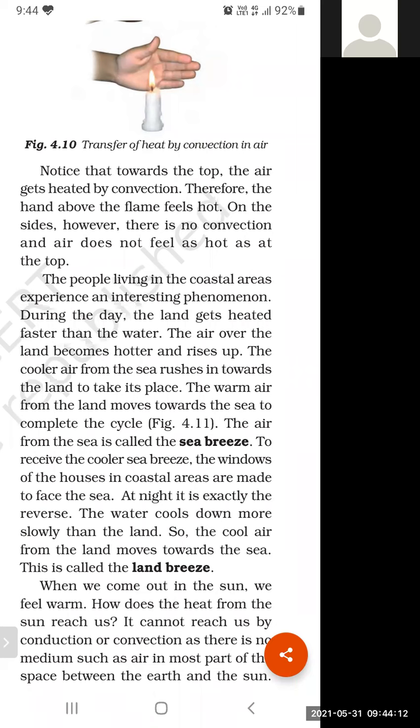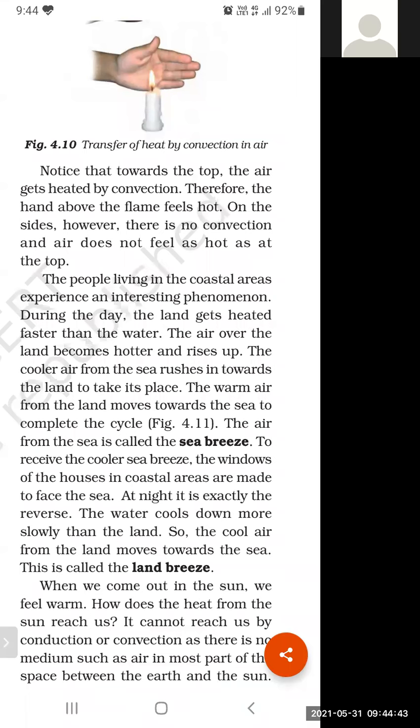By which method can we get water hot? By the method of convection. Now air is heated by the method of convection, not conduction. Therefore, the hand above the flame feels hot. On the sides, however, there is no convection. The air does not feel as hot as at the top.